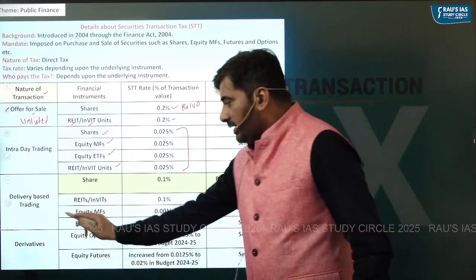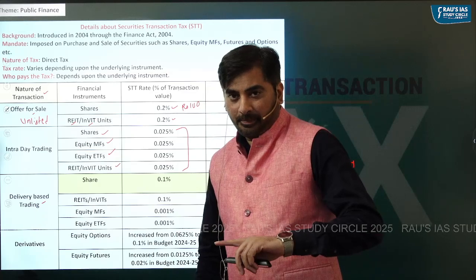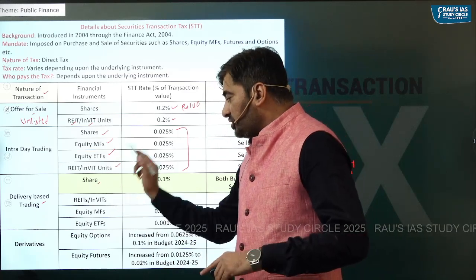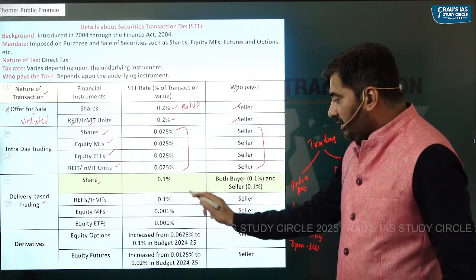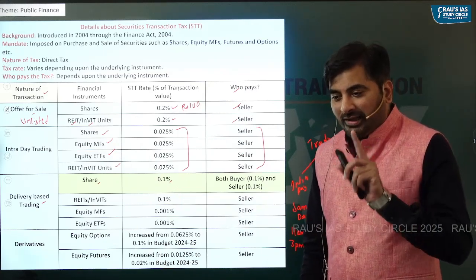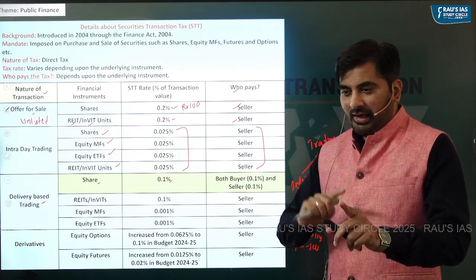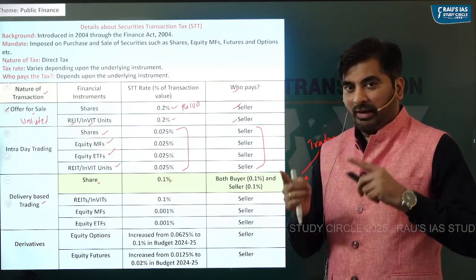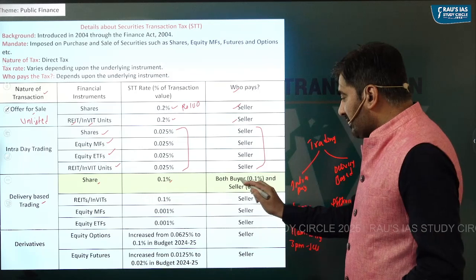On the other hand, if it is delivery based trading, let's say for shares, the STT rate is 0.1%. And this is the only case where the STT tax is paid by both buyer as well as seller.